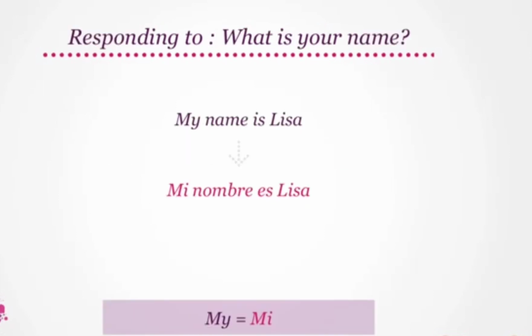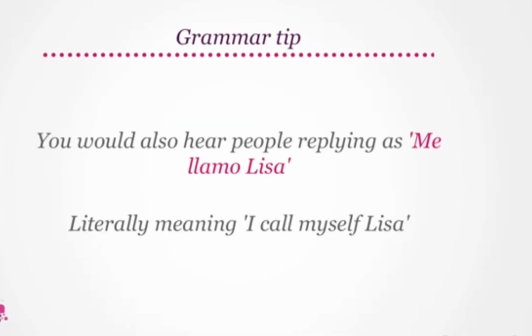Let's take an example for the response to what is your name. Let's take the example of the statement, my name is Lisa, which becomes mi nombre es Lisa, where my becomes mi. Try saying that again. Mi nombre es Lisa. Good. You may also hear people replying as me llamo Lisa, literally meaning I call myself Lisa. Try this form, please. Me llamo Lisa. Great.